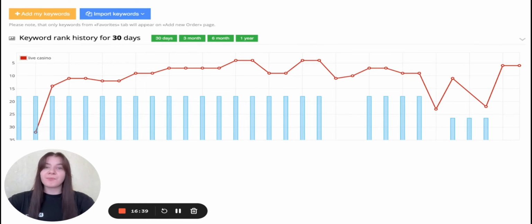The next example is the keyword live casino. It is quite a popular and competitive keyword both on Google Play and App Store in English-speaking countries. Here the right strategy for Google Play is used when the installs are added all the time, and as a result we see that the position increased from top 30 to top 10 within 1 week.